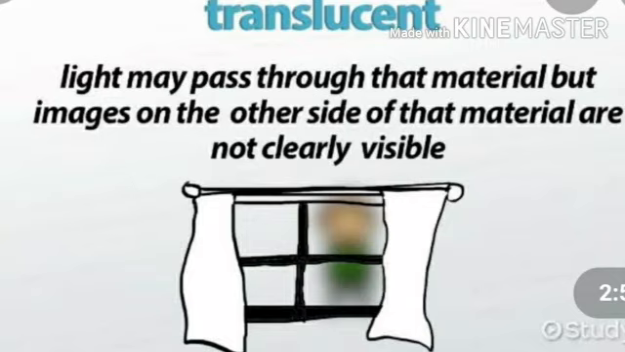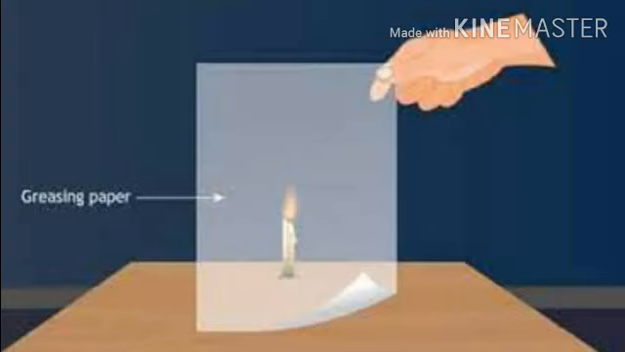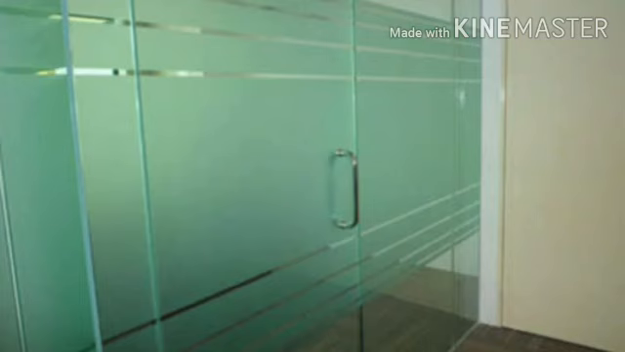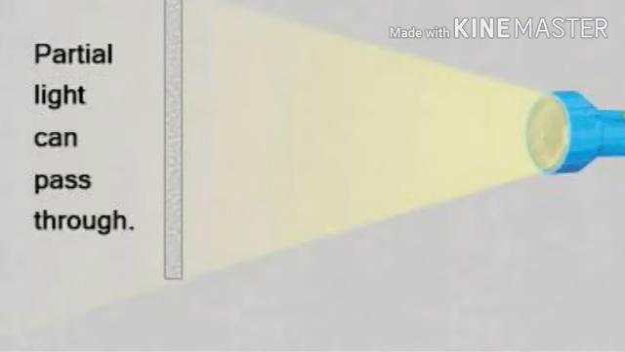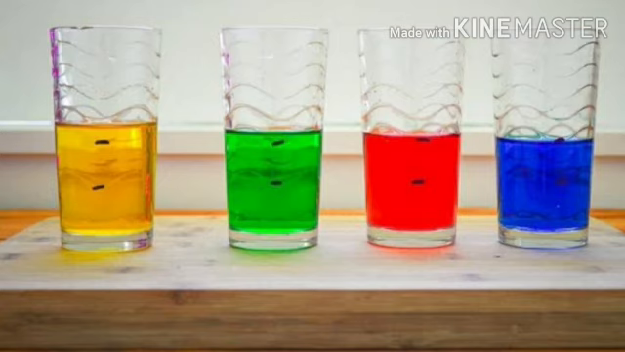Have a look at some other examples of translucent objects. Here it is greasing paper. Then we have butter paper. And further we have frosted glass sheet. These objects allow little amount of light to pass through them. Here you can see colored water in the glasses. They are also examples of translucent objects.